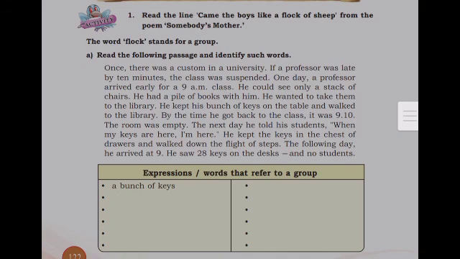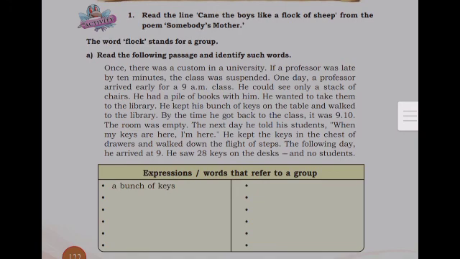Once, there was a custom in a university. If a professor was late by 10 minutes, the class was suspended. One day, a professor arrived early for a 9 a.m. class. He could see only a stack of chairs. He had a pile of books with him. He wanted to take them to the library. He kept his bunch of keys on the table and walked to the library. By the time he got back to the class, it was 9:10.